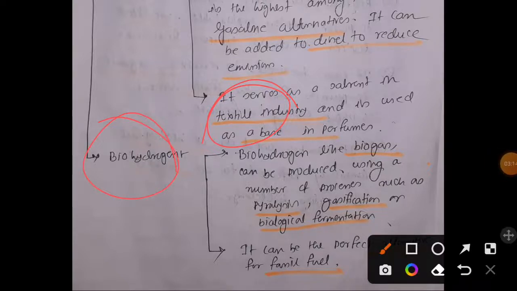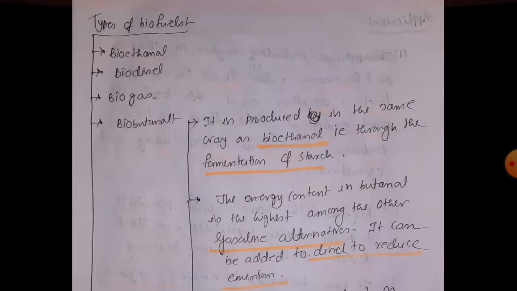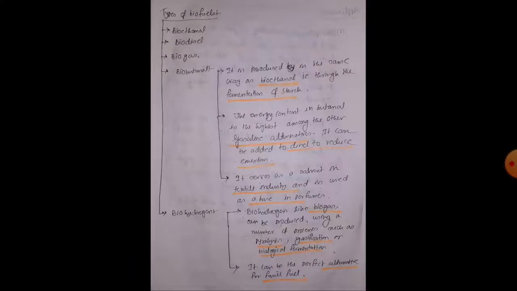And biohydrogen is another kind of biofuel and the most preferred choice as an alternative for fossil fuel, and it can be produced by pyrolysis, gasification and biological fermentation. Okay, so in the next video we are going to talk about the application of biofuel.